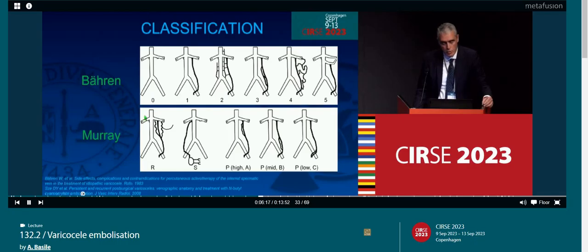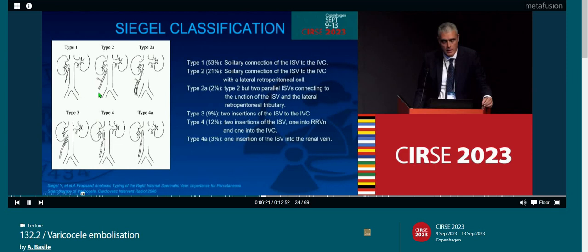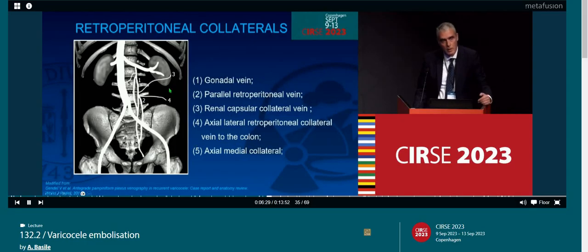We have a classification. The Bähren one is most used for the left side, and the Siegel classification, published in CVIR in 2006, is the main one for the right side. So we have a lot of retroperitoneal collaterals that must be taken into account because they can be the cause of recurrence, and also collateral symptoms.